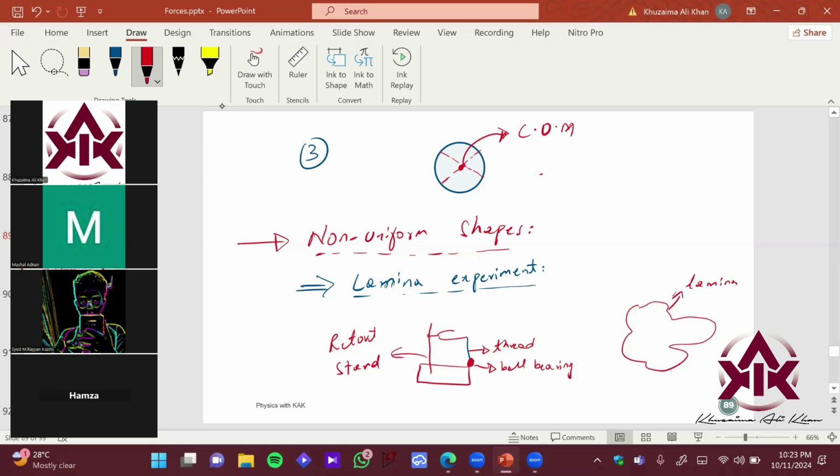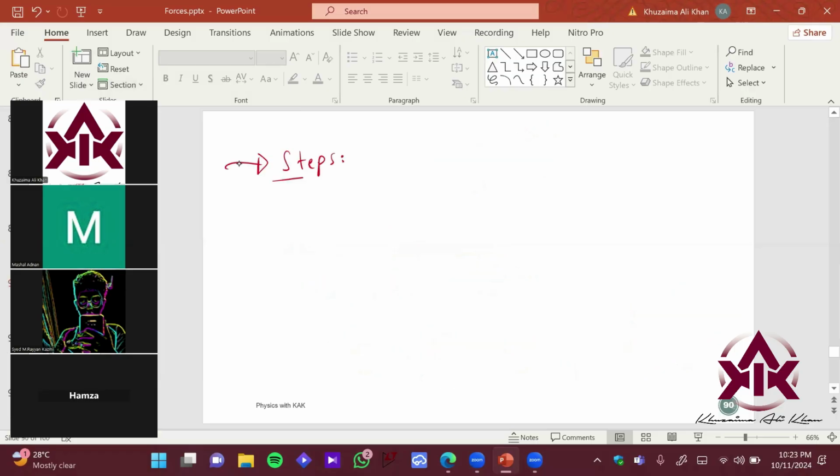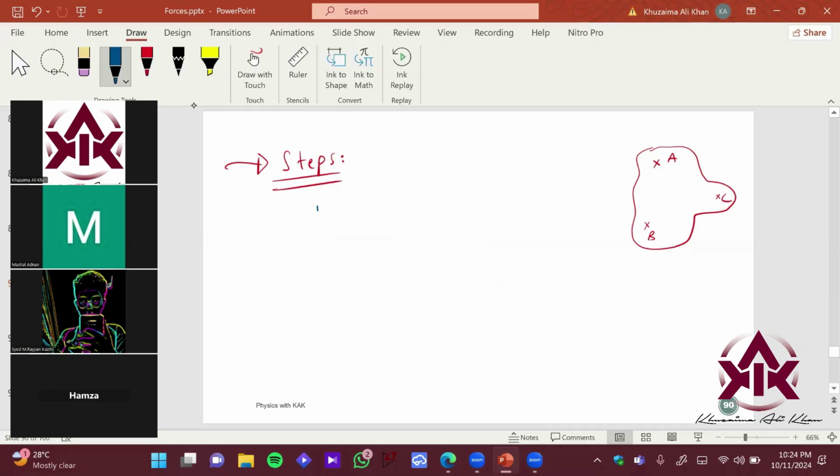So let me just write down the steps for the experiment. Then we will explain it using diagrams, right? So what are the steps to perform the experiment? Imagine you have your lamina like this, right? Imagine you take 2 points, 3 points, A, B, C. What is step number one? The lamina is called a sheet, right? It's just an irregular shaped sheet.